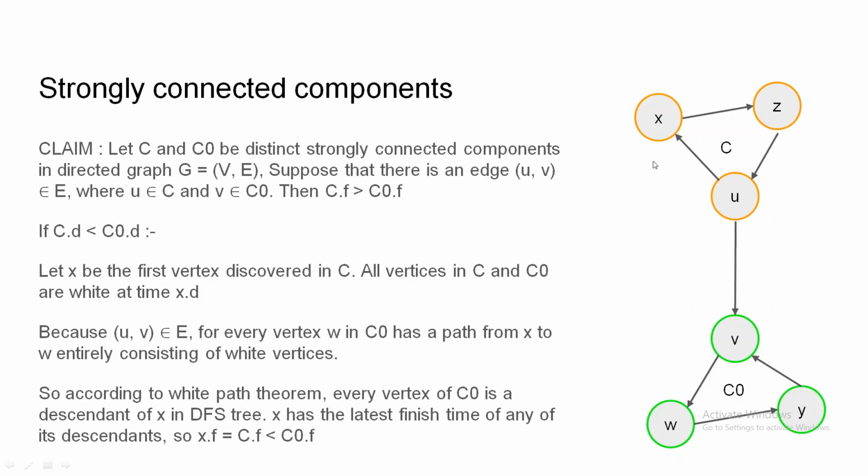Now our claim is that if there are two strongly connected components C and C', and there is an edge from U to V where U is in C and V is in C', then the finishing time of C will be greater than the finishing time of C'. First we assume that the discovery time of C is less than the discovery time of C'. Then we can clearly see that there is a path containing all white nodes from every vertex of C to every vertex of C'. So C' is a descendant of C, and the finishing time of C' will be less than the finishing time of C.